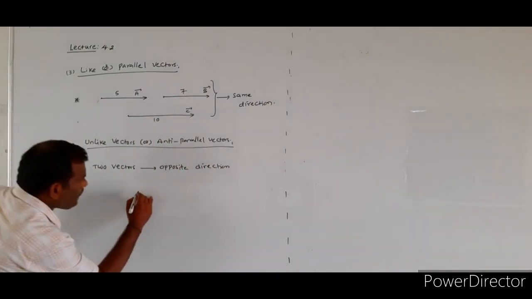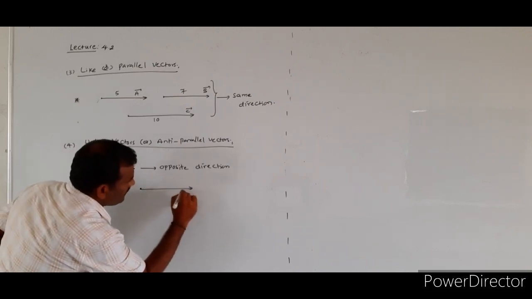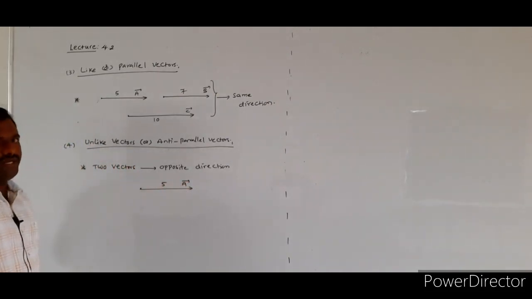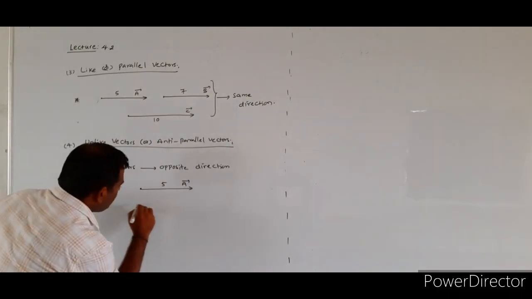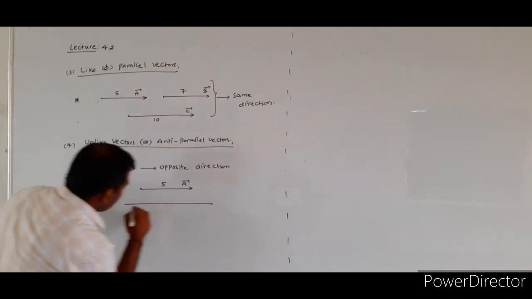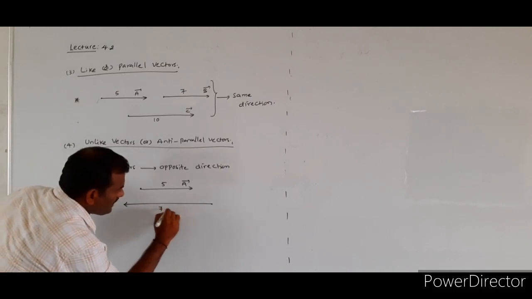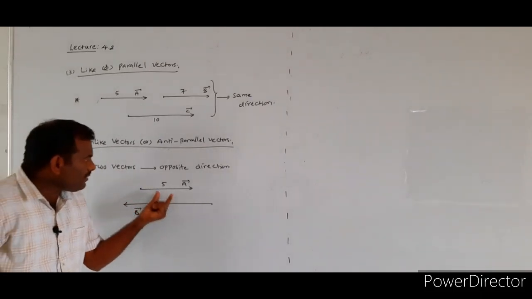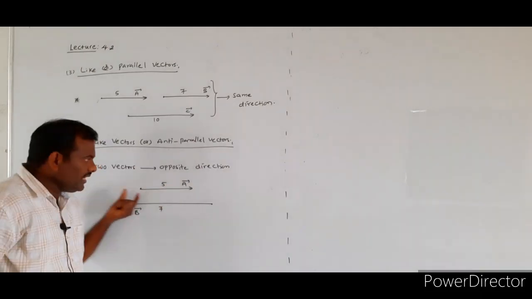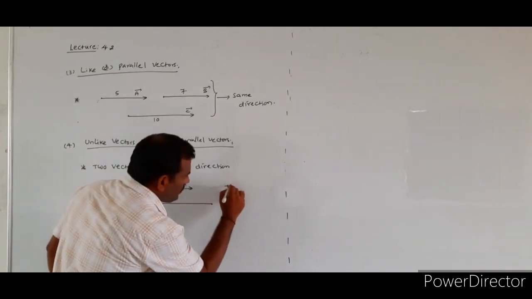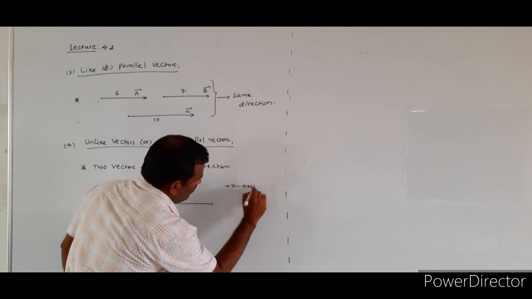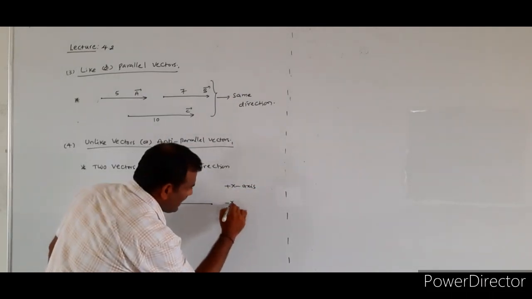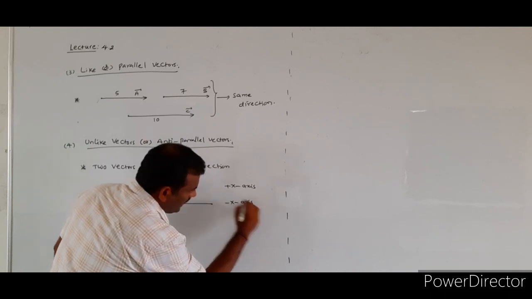For example, I consider 2 vectors. One is vector A bar. Its magnitude is equal to how much? 5 units. I consider another vector B bar. Its magnitude is equal to 7 units. The first vector, with magnitude 5 units, is acting along the positive x-axis, and the second vector, with magnitude 7 units, is acting along the negative x-axis.